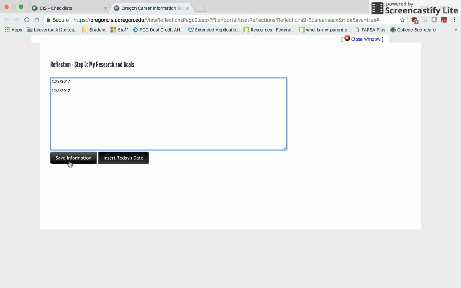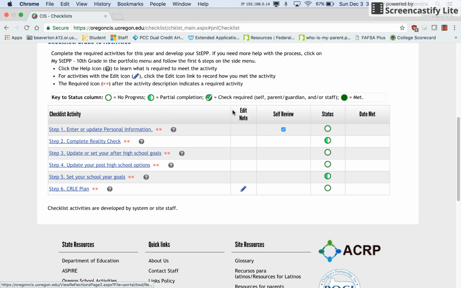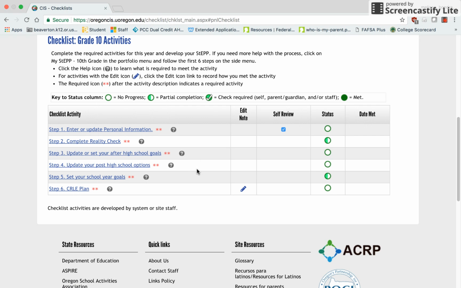The goal that you are writing refers to your goal after high school. It's not a goal that you have at this point in time, but rather a goal that you have when you finish high school and want to begin your career. You might talk about whether or not college is your pathway, maybe military is your pathway, trade school, whatever your goal is. Write at least 20 words for this activity to be considered complete and click Save Information. Then exit the dialog box and return to your checklist.